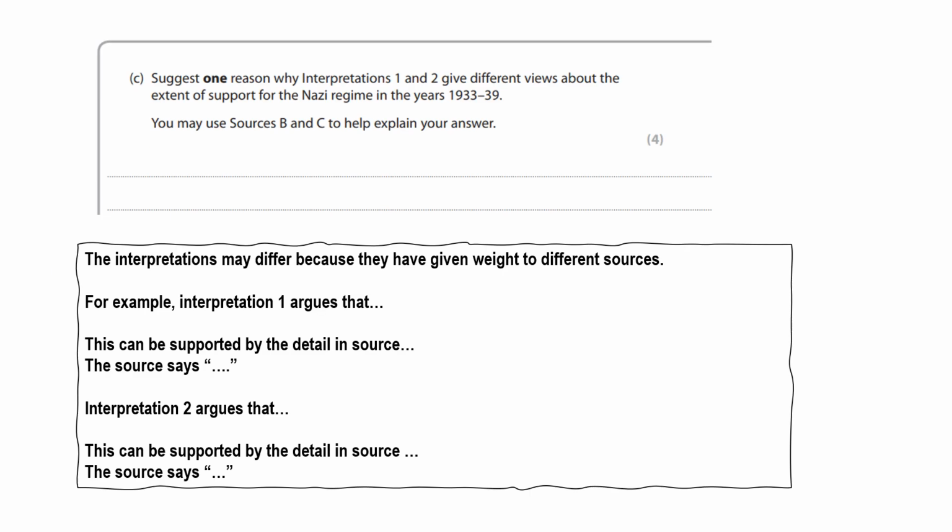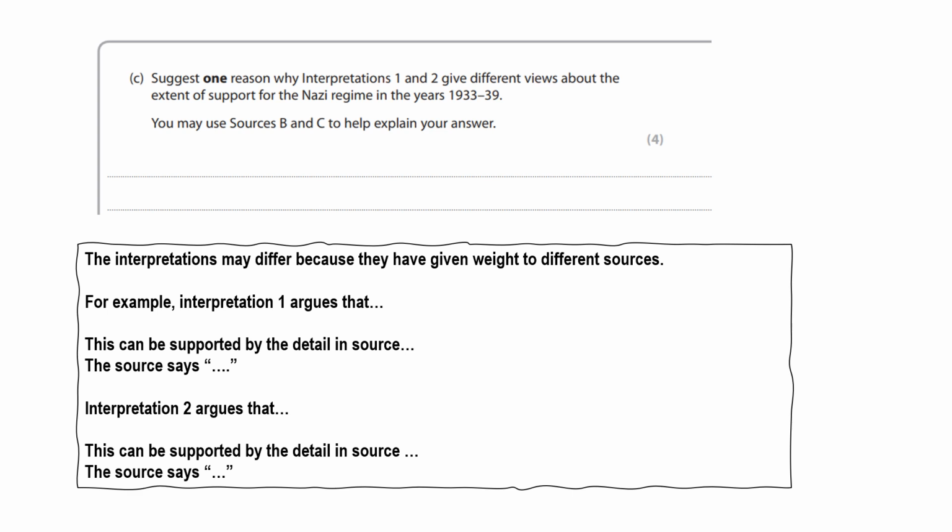Question 3C is another question that I would expect everybody in the year group to get full marks on, because again, it does not involve using your own knowledge. This question asks you to suggest one reason why interpretations 1 and 2 give different views of a particular issue, and you need to explain your answer using both interpretations.